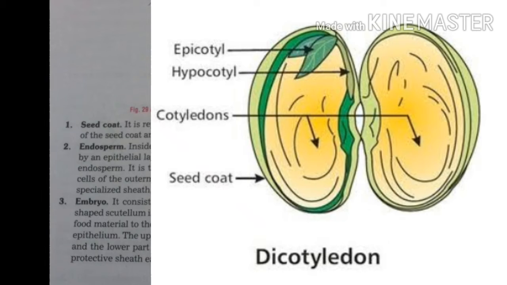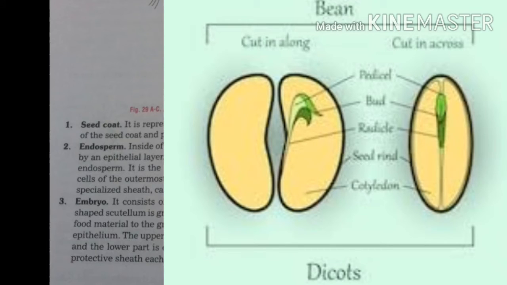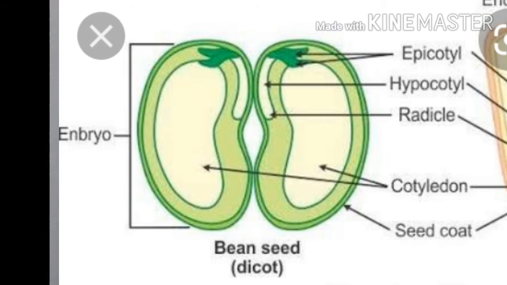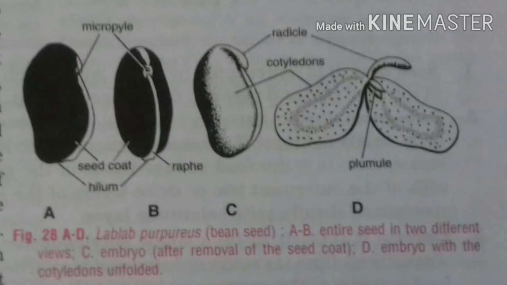At one edge of the seed coat, a whitish elongated ridge is present, which is known as raphe. The embryo receives food through raphe. A distinct broad scar present at the basal end of the raphe is said to be hilum. It represents the point of attachment of the seed to its stalk. At the end of raphe, away from the hilum, there is a minute pore called micropyle. When a soaked seed is gently pressed, water and minute air bubbles can be seen to ooze out through this pore.